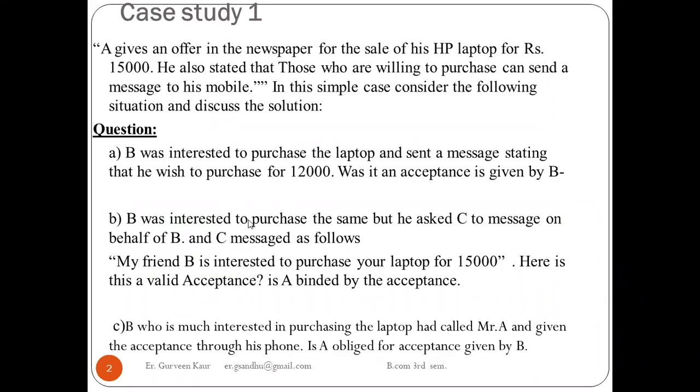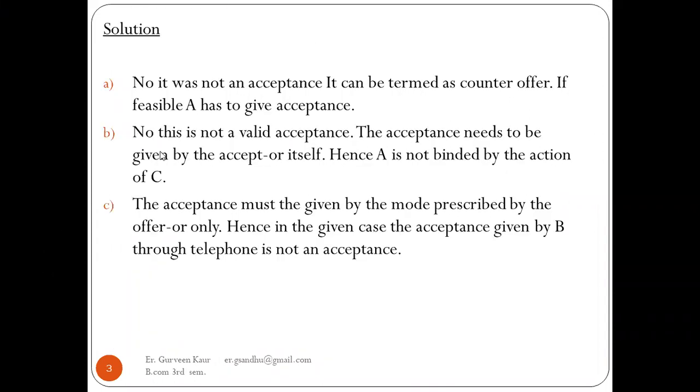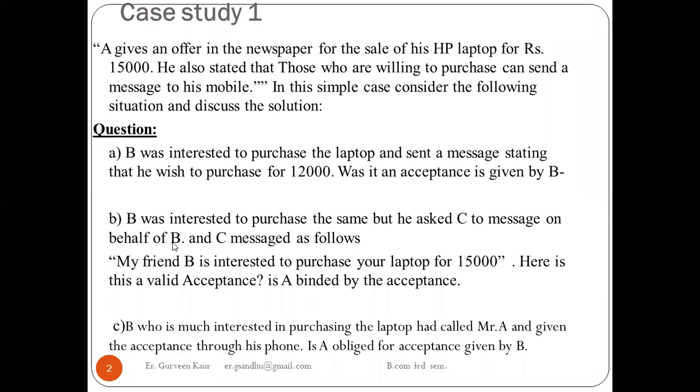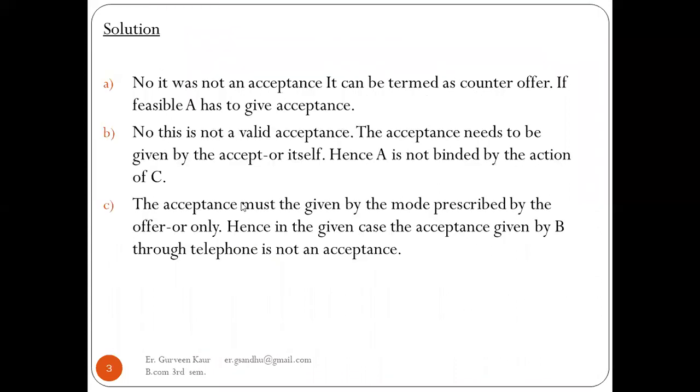Second situation. B was interested to purchase the same, but he asked C to message on behalf of B, and C messaged the same. Again, this is not a valid acceptance. The acceptance needs to be given by the acceptor himself. Here B told C to message on his behalf. So this is not a valid acceptance because the person himself or herself has to give the acceptance. Hence, A is not bound by the action of C.